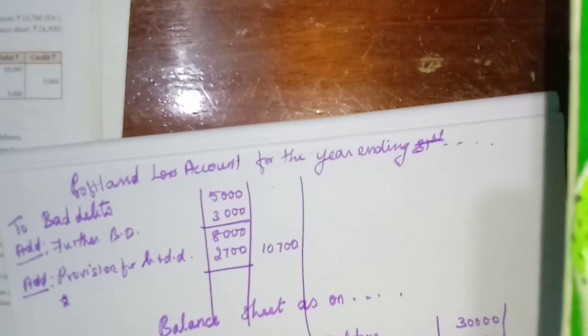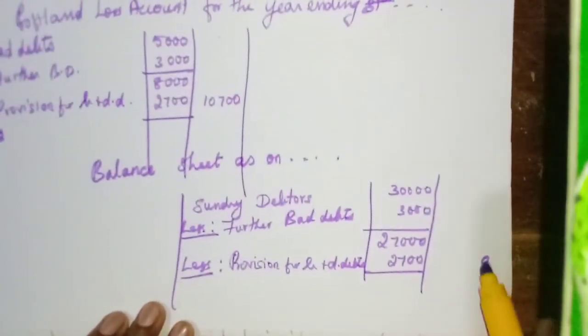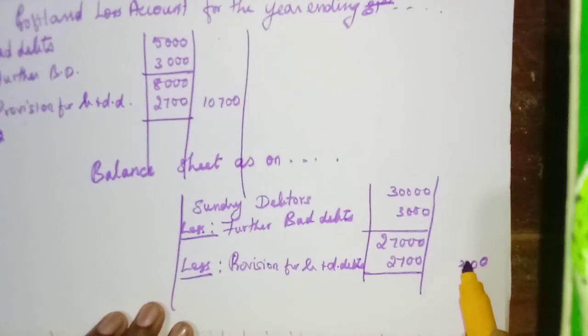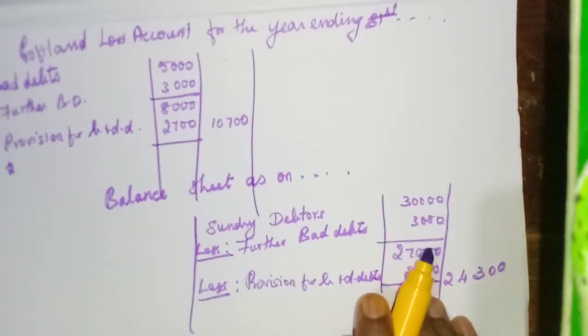Then we need to reduce the provision for bad and doubtful debts, that one 2,700. We will get 24,300. Okay.